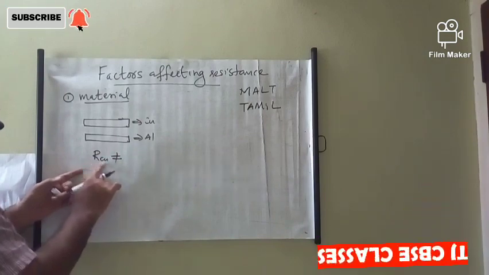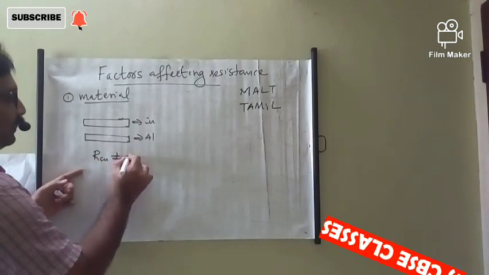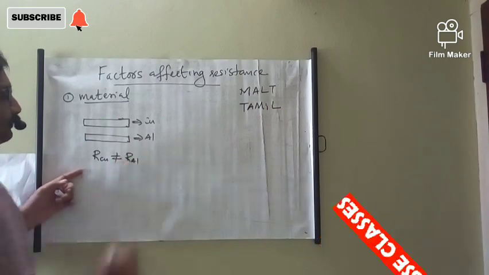That means the resistance of copper is not equal to the resistance of aluminium.